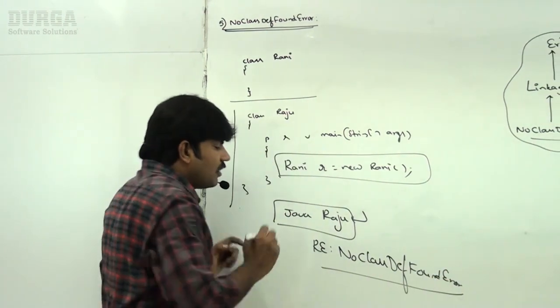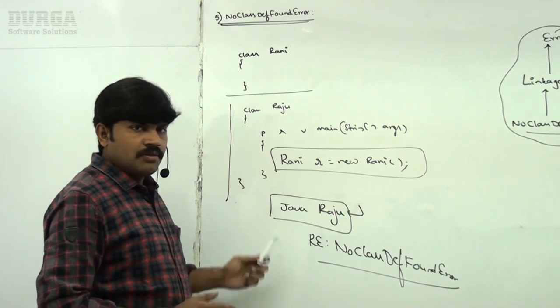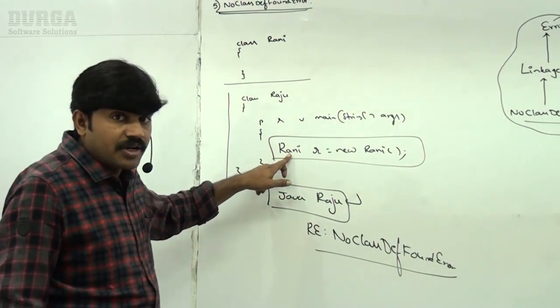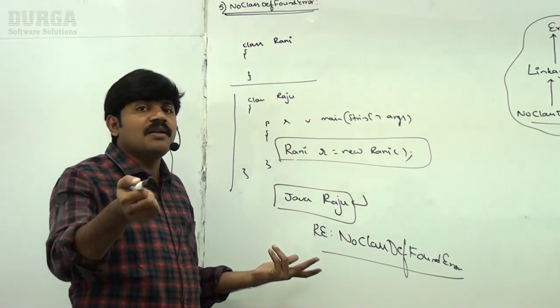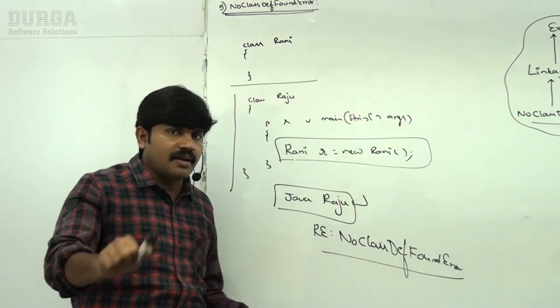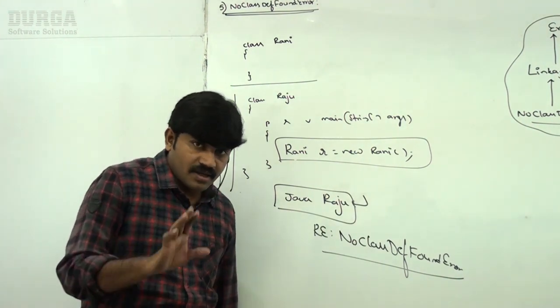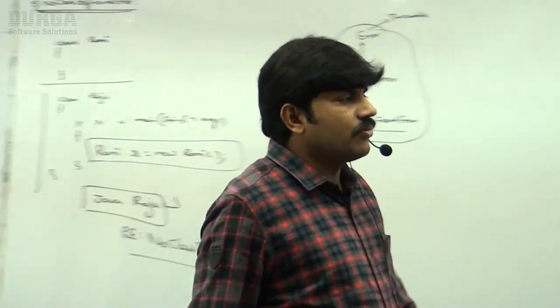A simple example to understand, right? Sir, I want to execute the Raju class, but to execute it, Rani is also required, because you are creating an object for Rani. But where is the Rani class? If the Rani.class file is not available at runtime, then the JVM is going to throw NoClassDefFoundError. Is it clear for all of you? Now have a look, let me execute this one.